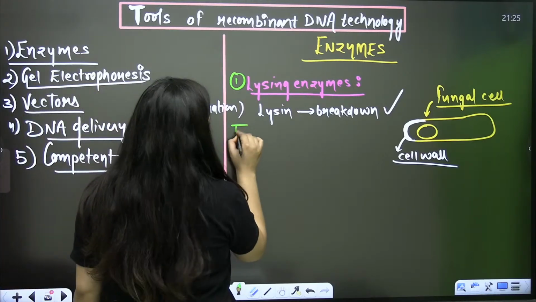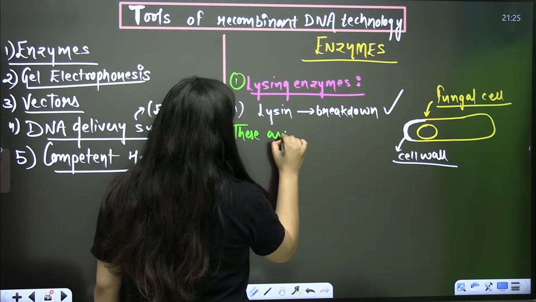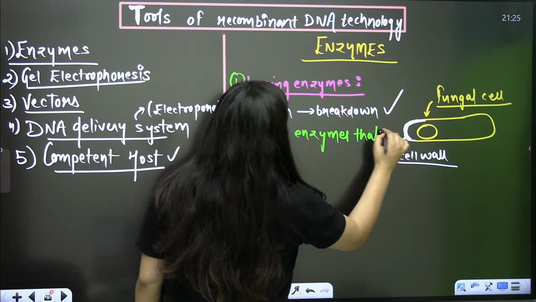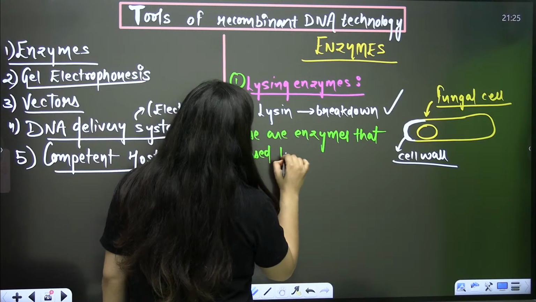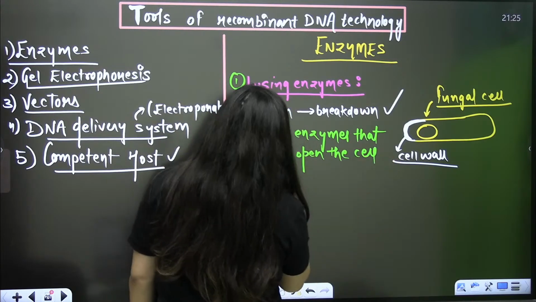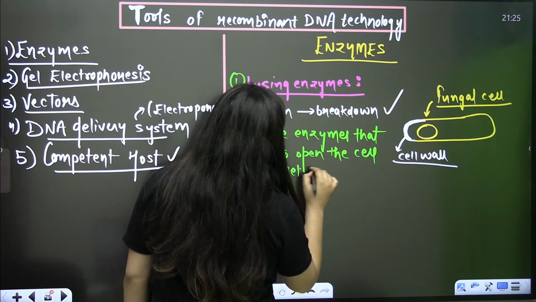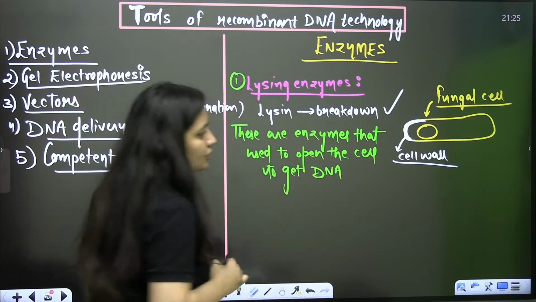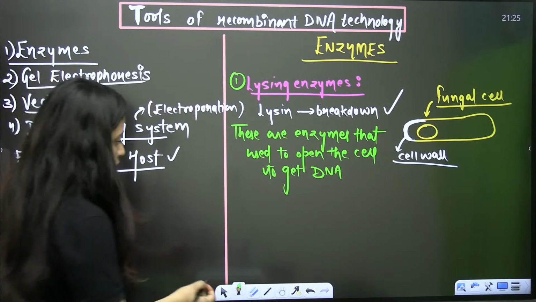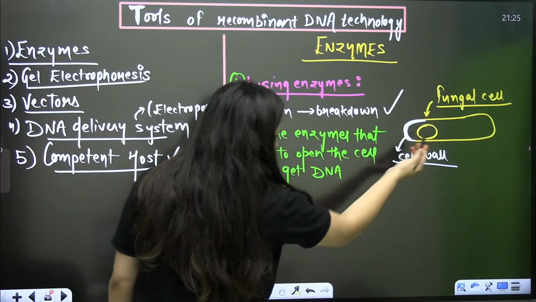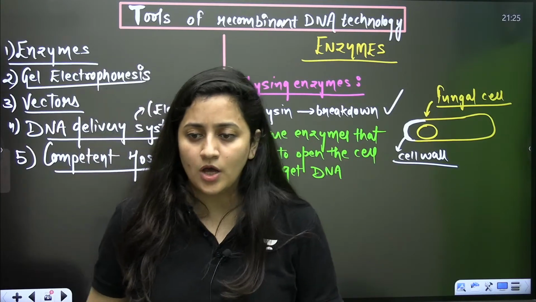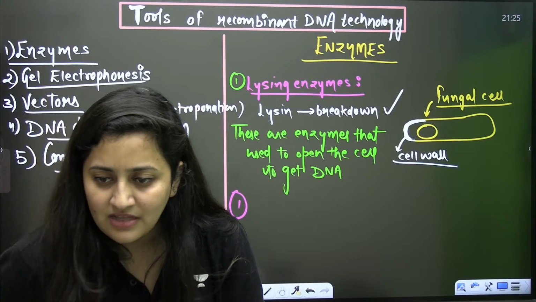Clear? These are the enzymes that are used to open the cell to get DNA, isn't it? So let me give you one example. We started from the fungal cell. So can you tell me what is there in the fungal cell wall?